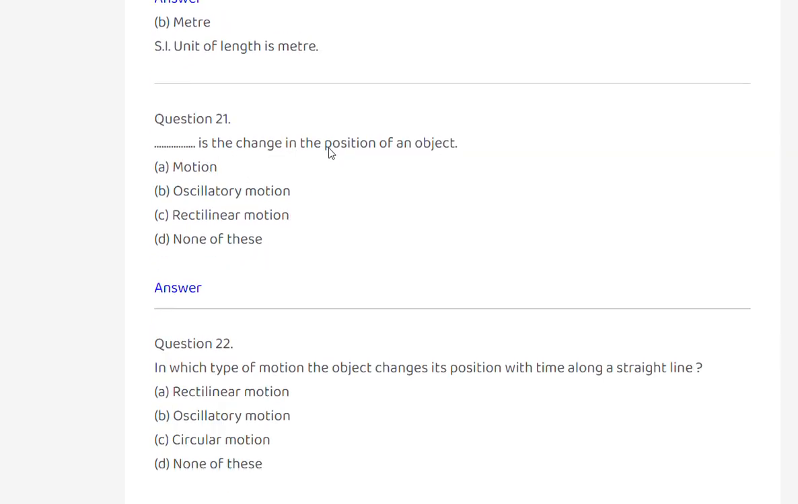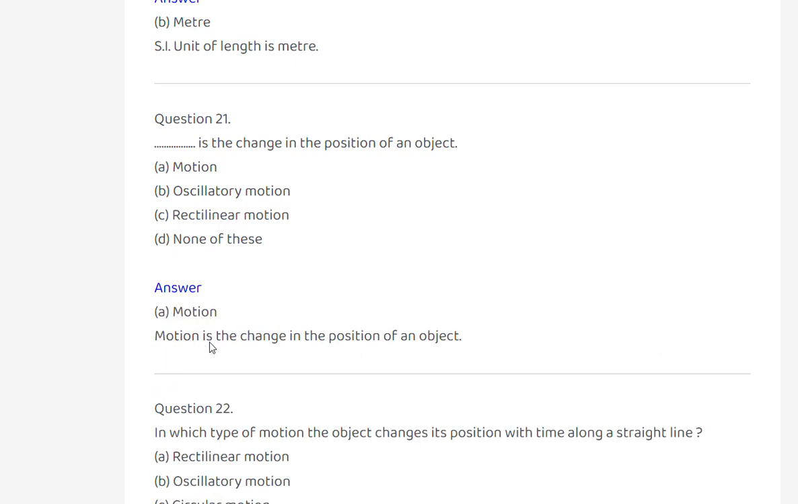Dash is the change in the position of an object. Motion, oscillatory motion, rectilinear motion, none of these. Motion. Motion is the change in the position of an object.